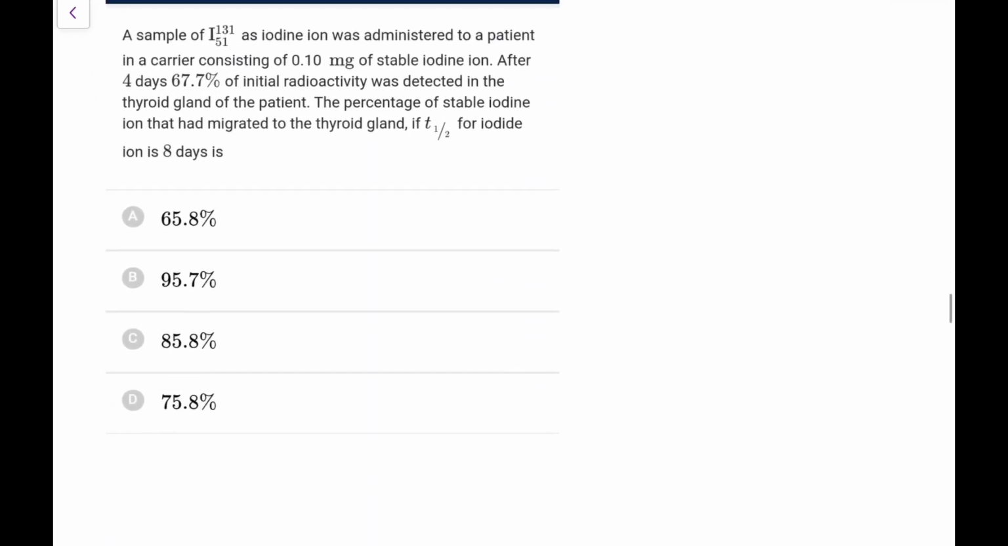Next, a sample of iodide ion was administered to a patient in a carrier consisting of 0.1 mg of stable iodine. After 4 days, 67.7% of the initial radioactivity was detected in the thyroid gland. The percentage of stable iodide ion that had migrated to the thyroid gland, if T1/2 for the iodide is 8 days, is. Okay. So 0.1 milligram of stable iodine was given, and after 4 days, 67.7% of the initial radioactivity was detected in the thyroid gland.